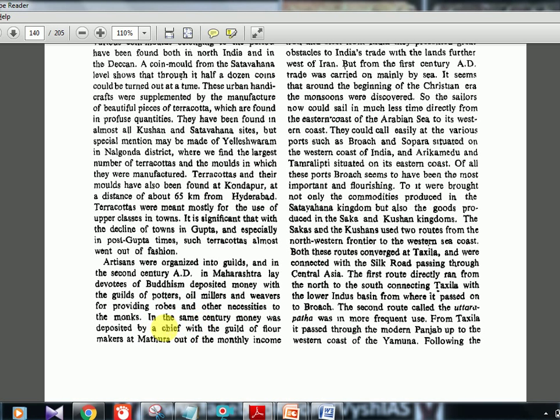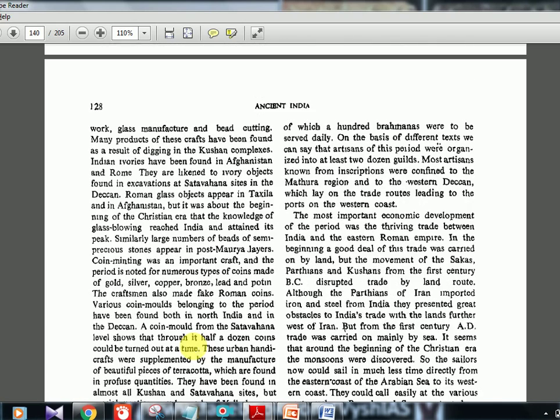In the same century, money was deposited by a chief with the guild of flour makers at Mathura out of the monthly income, of which 100 Brahmins were to be served daily. On the basis of different texts, we can say that artisans of the period were organized into at least 24 guilds. Most artisans known from inscriptions were confined to the Mathura region and to the western Deccan, which lay on the trade routes leading to the ports on the western coast.